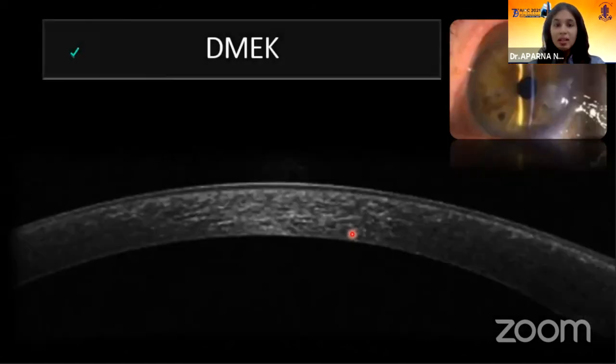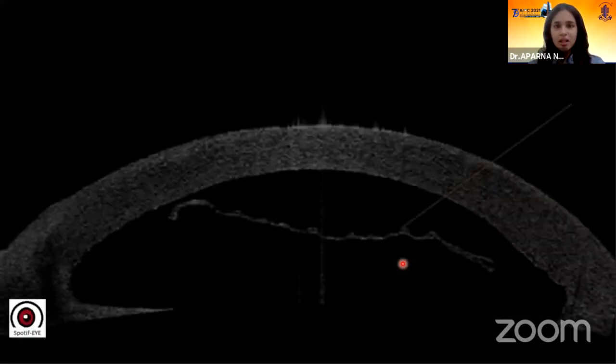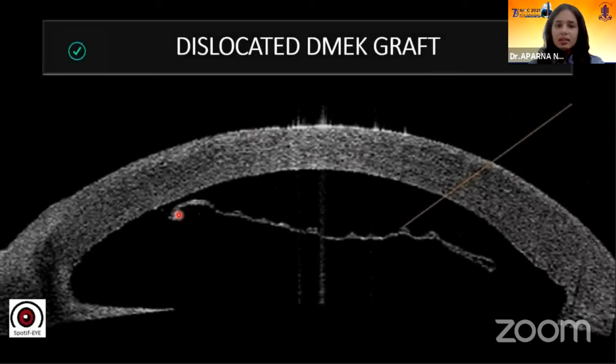And this is how a DMEK graft looks. So it is very thin compared to a DSEK graft. The posterior surface is more or less regular. In this image, we can see a dislocated DMEK graft, which is in the anterior chamber. This is how it looks.